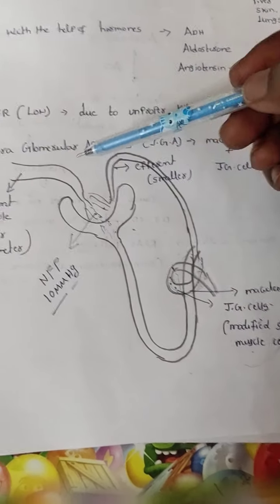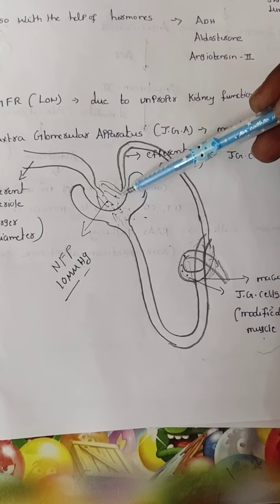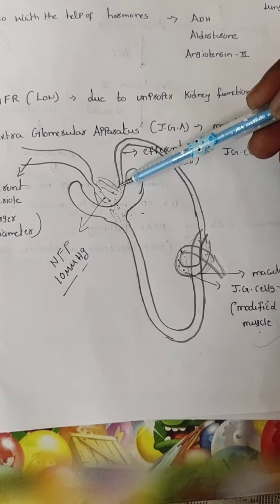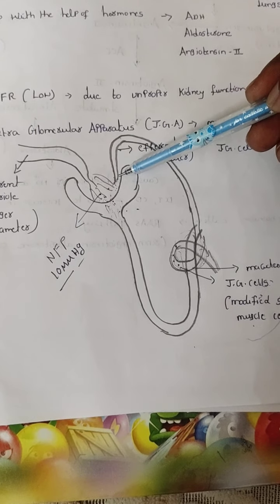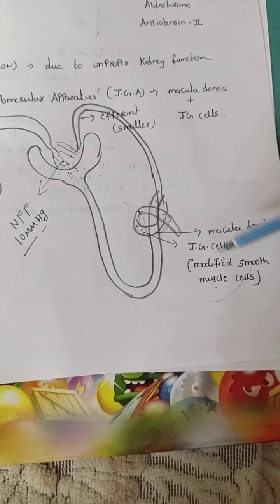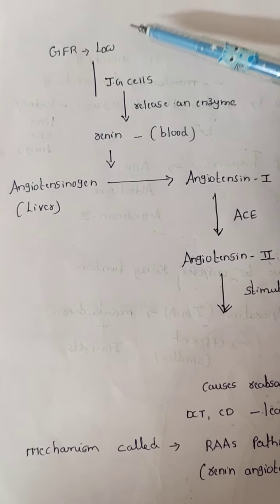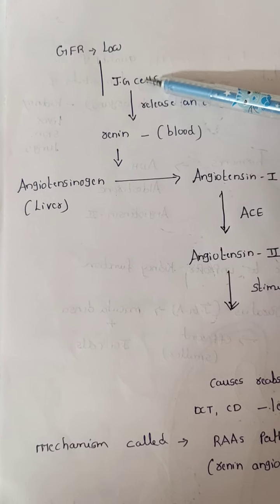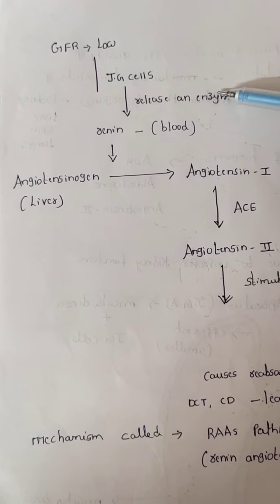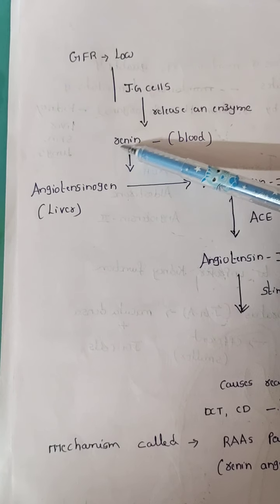I already said that a low glomerular filtration rate means toxicity increases in the blood, and that compulsorily changes the pH. When the pH changes, the cells are quickly activated. How are they activated? Now see, when the glomerular filtration rate is low, the juxtaglomerular cells are activated and release an enzyme called renin into the blood. See here, RENIN.